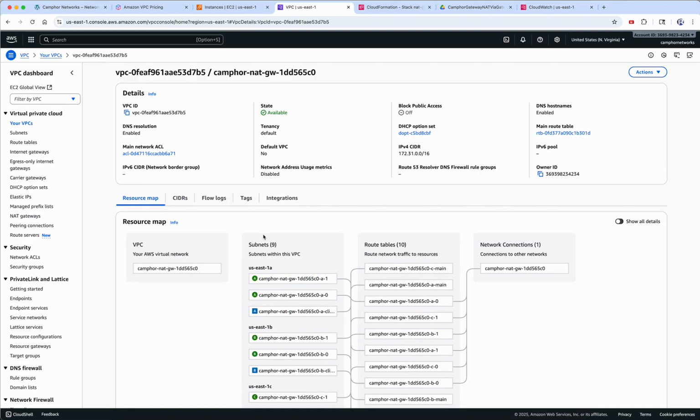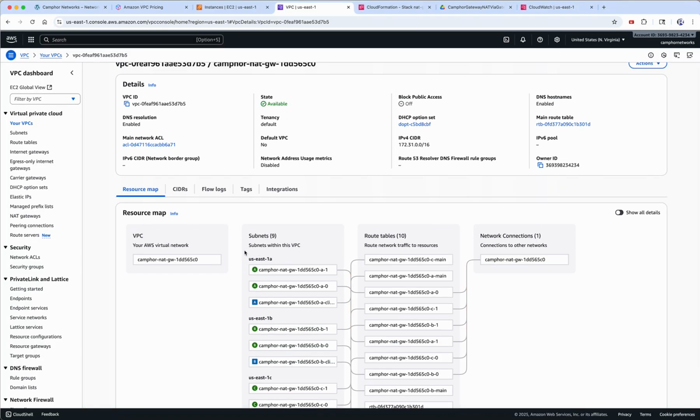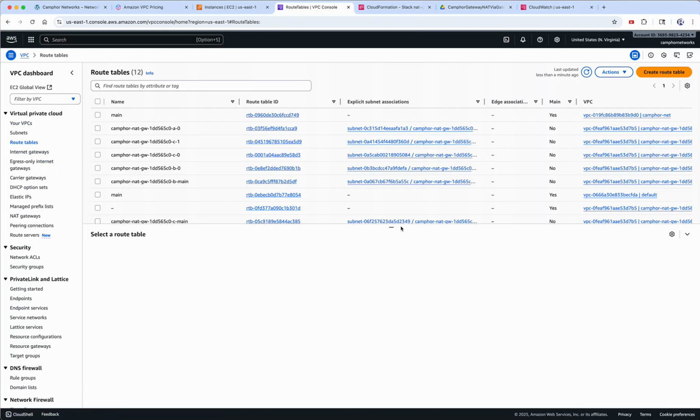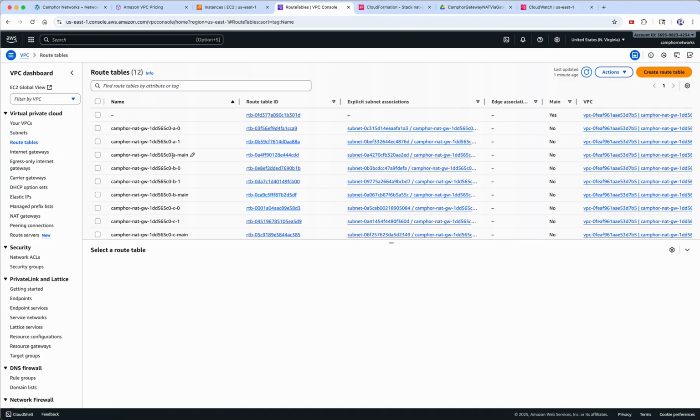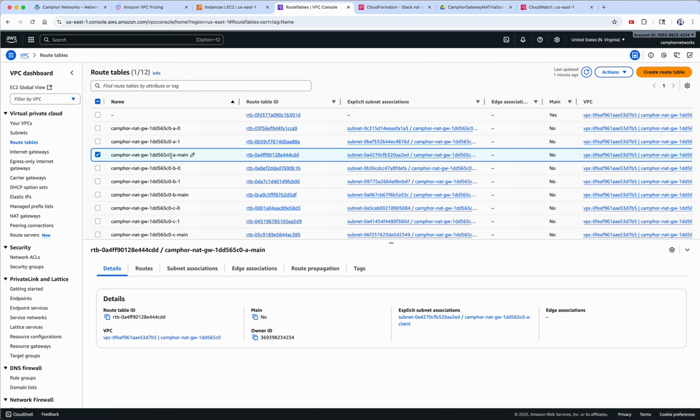You, as a user, don't have to worry about it. What you need to look at is that we create a route table for you for the clients, multiple route tables actually, but at least one which is useful is what is called a main table. So we will create one main table for each zone in this example, which any subnets in your use case you can connect to this routing table and make use of it.